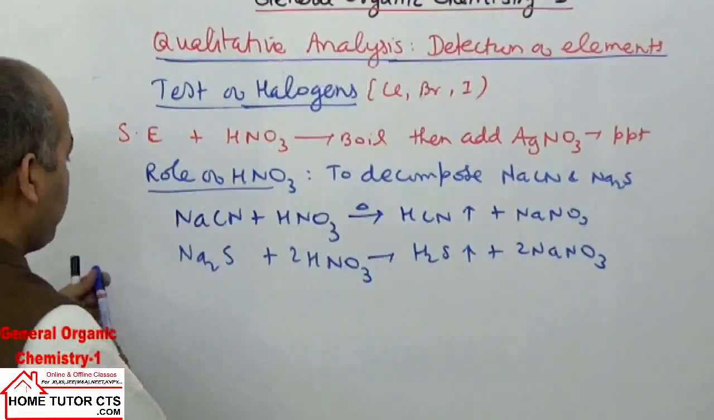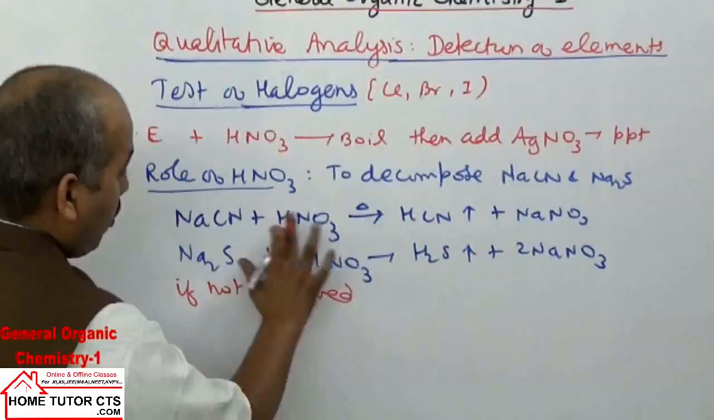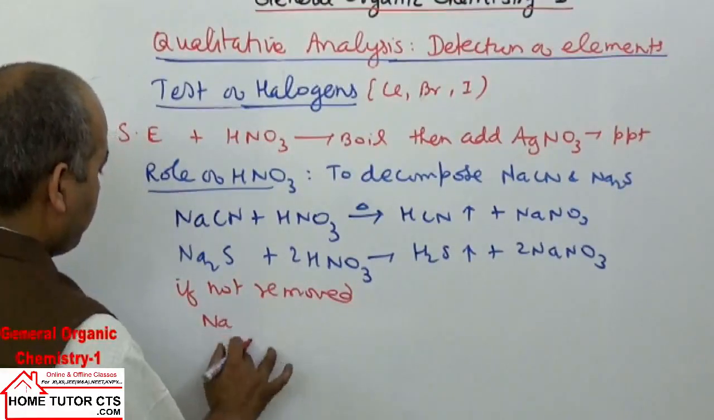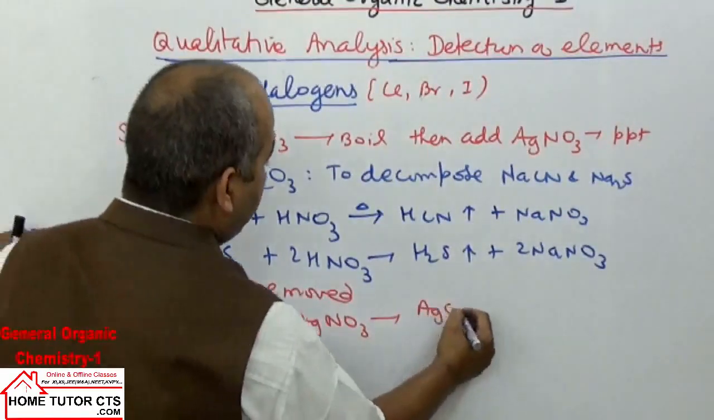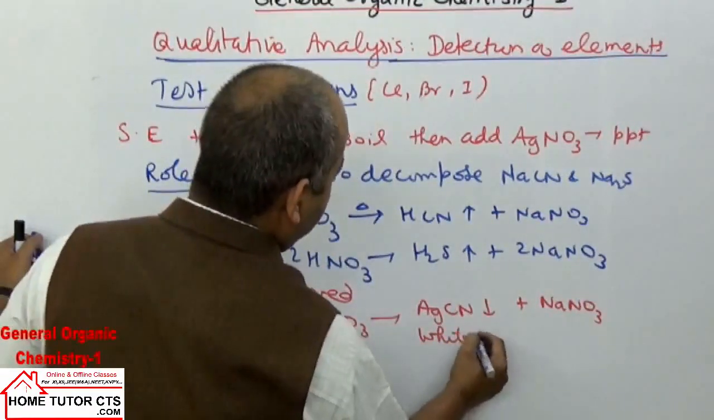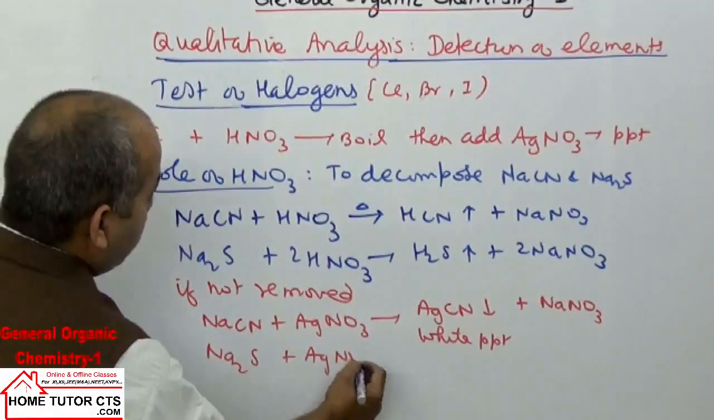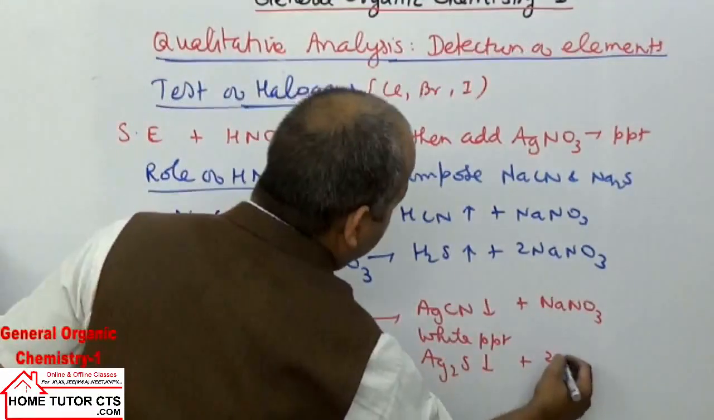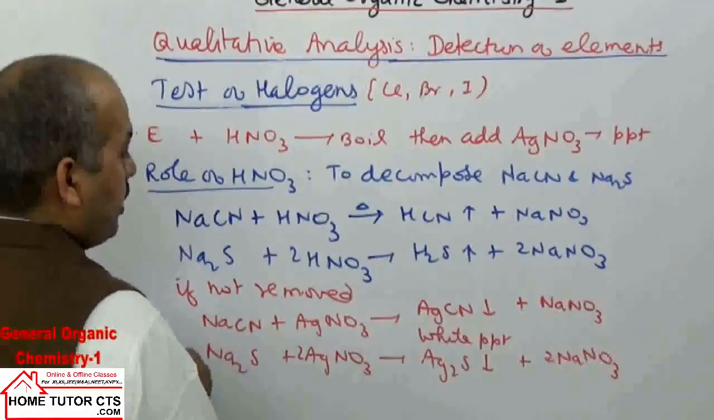If not removed, then what will happen? They also form precipitates with AgNO3 solution. Like NaCN plus AgNO3 gives AgCN, a white precipitate. If I take Na2S plus AgNO3, it can give Ag2S plus 2NaNO3. What is Ag2S? It is a black precipitate.